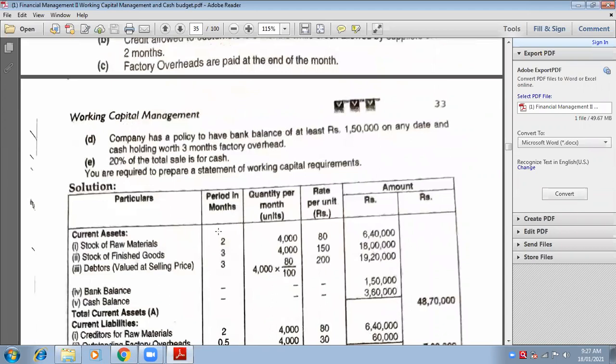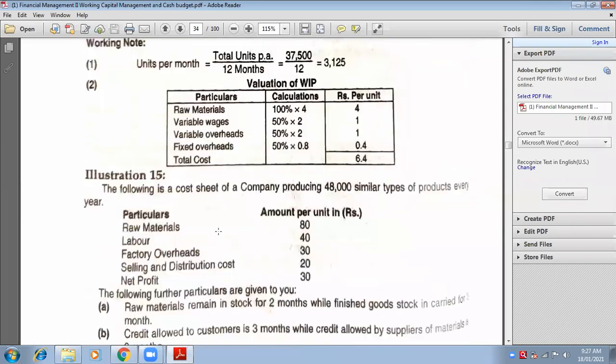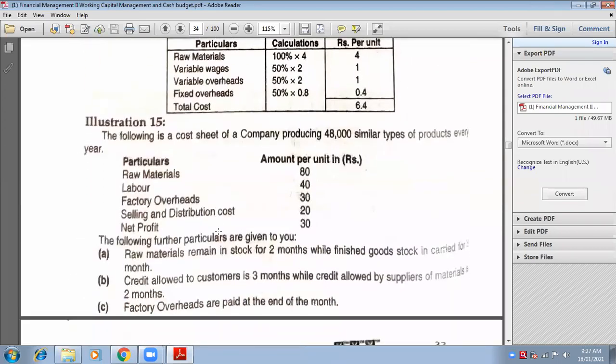Okay, very good. That's correct one. But you need to calculate sales per unit first. So how will you calculate sales per unit? It would be raw material, labor, factory overheads.